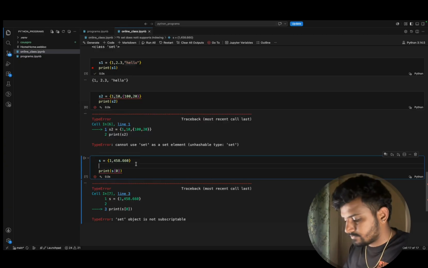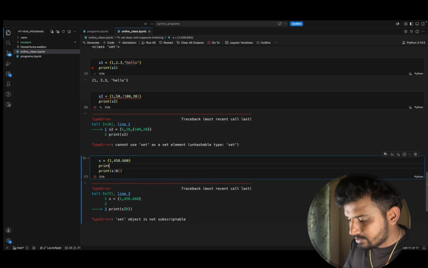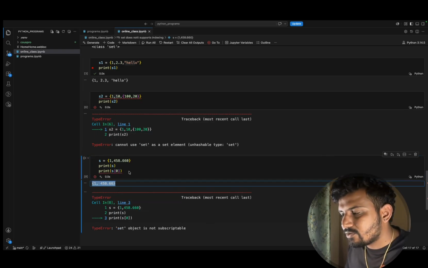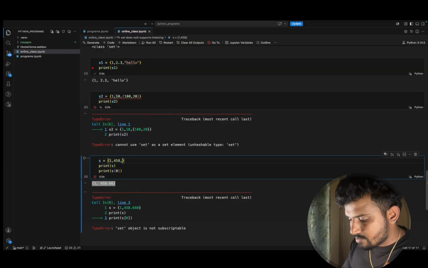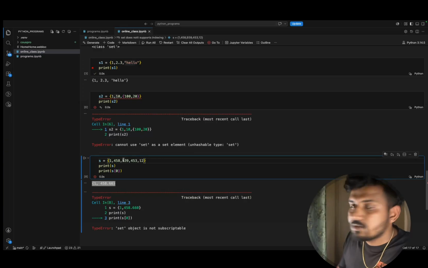Why? Because if I print, try to understand, what is s that I'm getting now? Something else is stored. No problem. Let us give a comma and store some values. Done. Now understand.